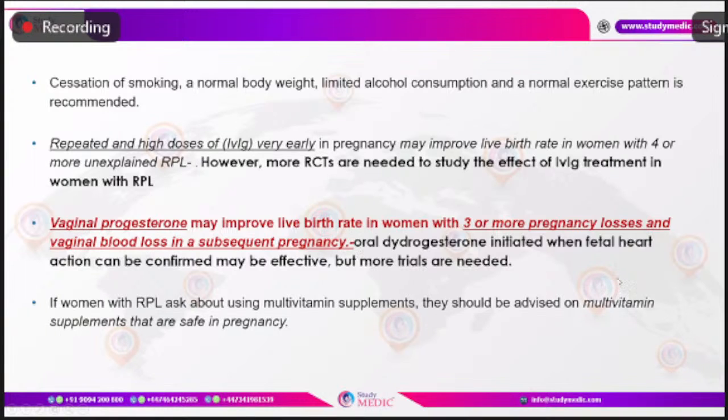And oral dydrogesterone, initiated when the fetal heart action can be confirmed, may be effective, but more trials are needed. That is in cases of threatened miscarriage.